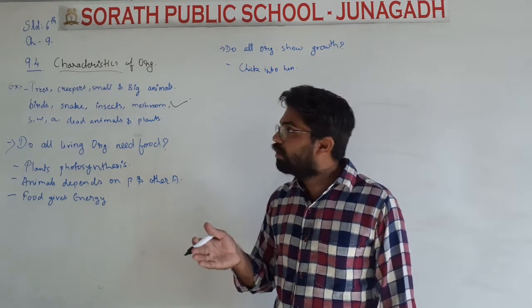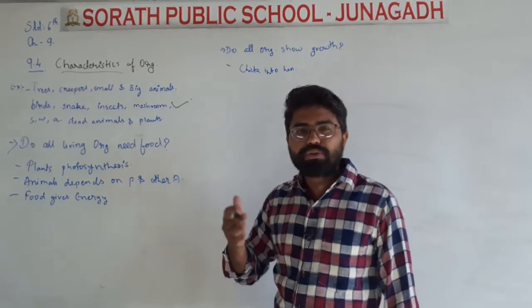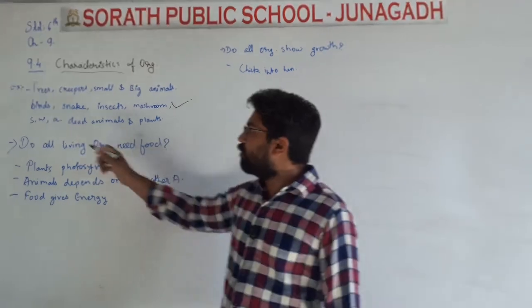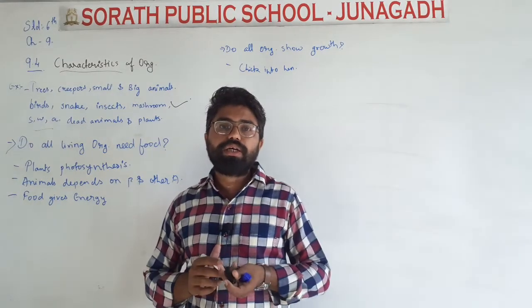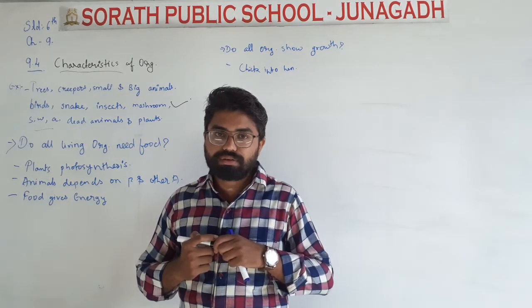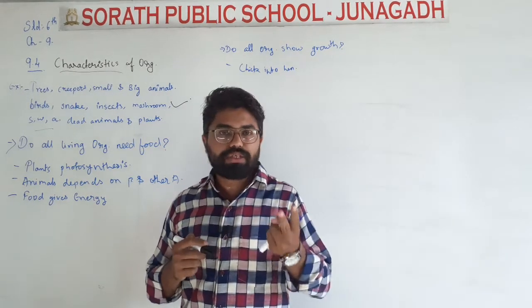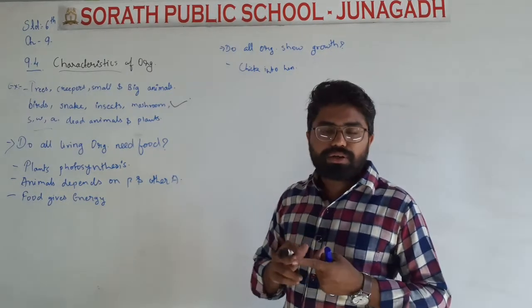So these are the characteristics of the organisms that we should understand. If we take the example of soil, water and air, where do they come? They come under the abiotic things. Everything is divided into biotic and abiotic.